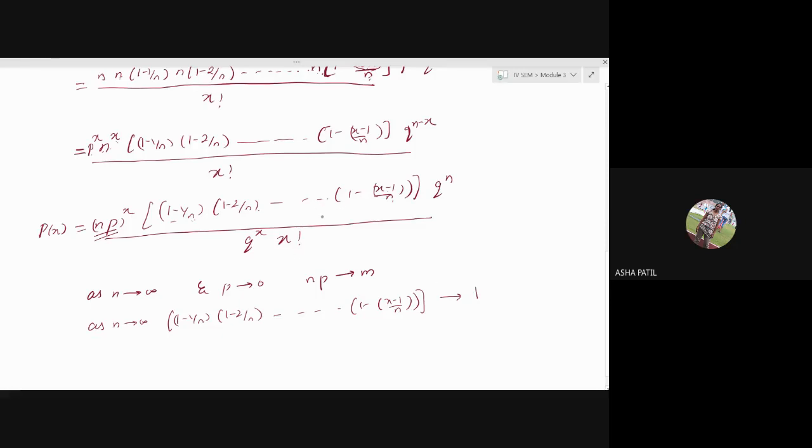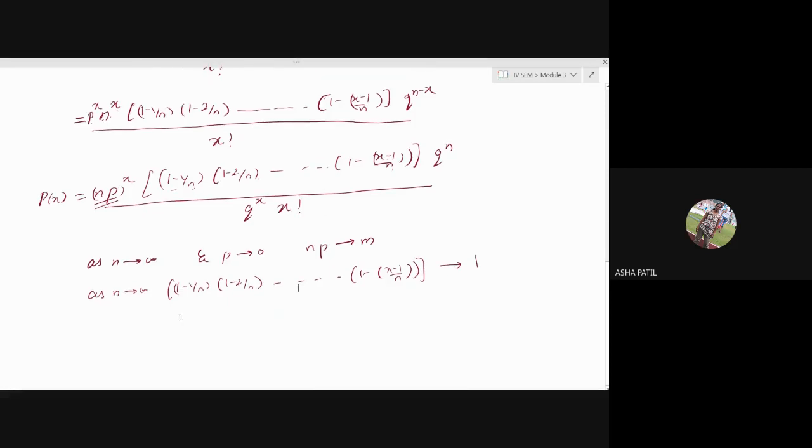Then what about your q raised to n? Q is equal to 1 minus p. This can be written as 1 minus m by n. np equal to m, so p becomes m by n.